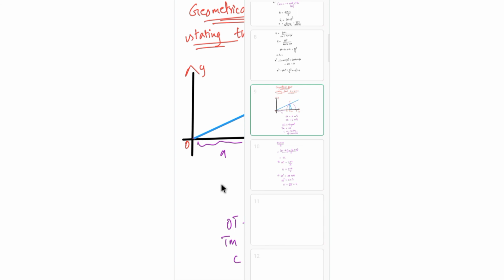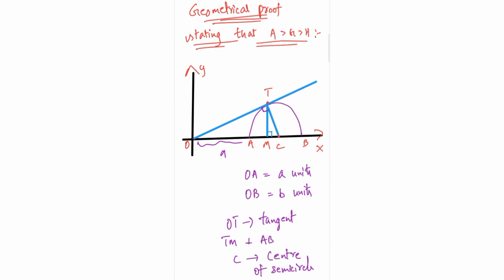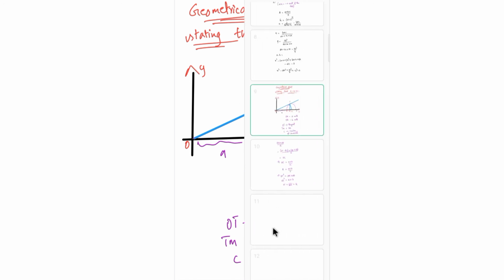You don't even need to prove congruency, we just need to prove similarity. So these are similar triangles because we have a right angle in each and the common OT. So the similar triangles are OCT and OMT.